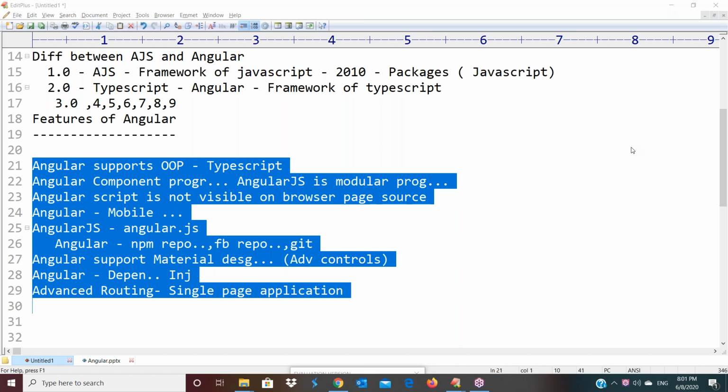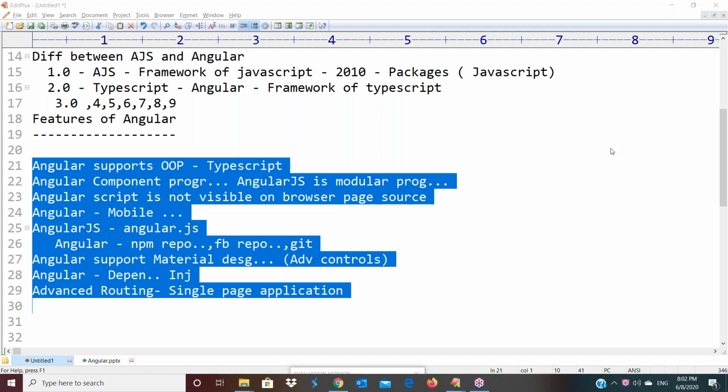Who implemented AngularJS and Angular? AngularJS was implemented by Google. Not Google, Google doesn't implement anything first of all. Some persons in Google. I told you those persons' names. Yes, Misko Hevery and Adam Abrams, they implemented it. Those are employees of Google. And not only AngularJS, the next versions also continued with the support of other team members.